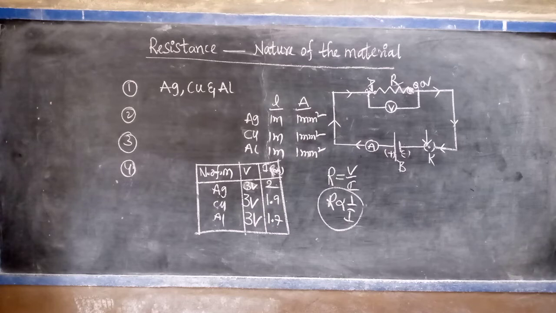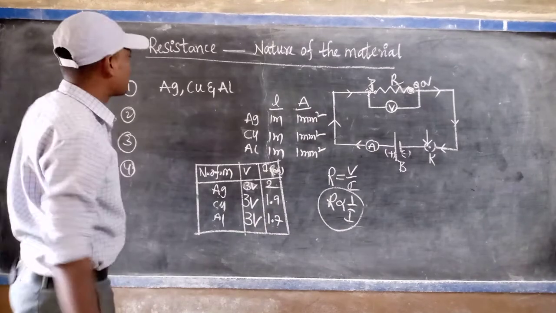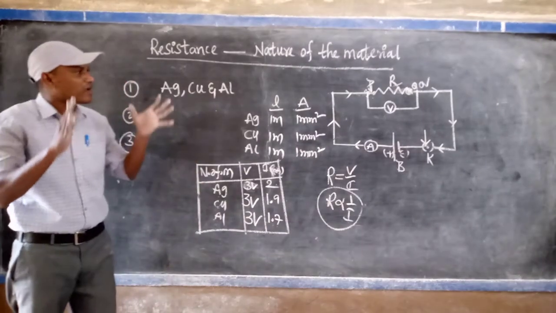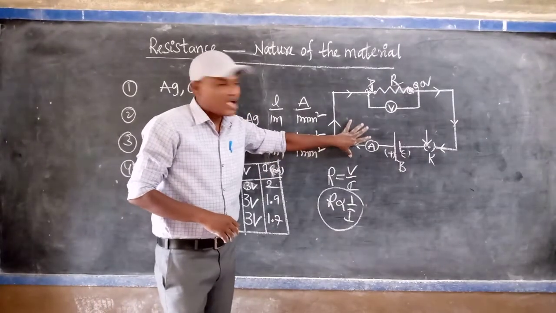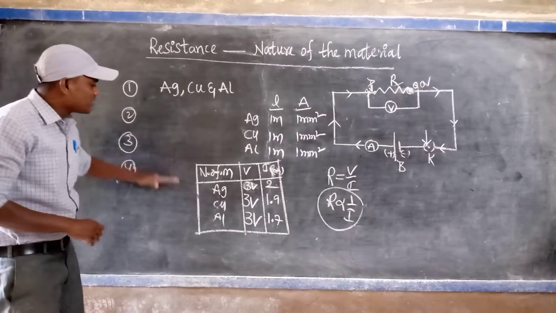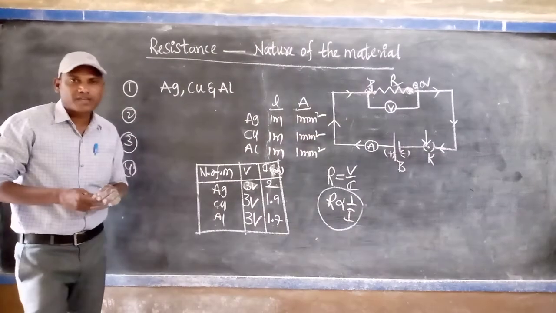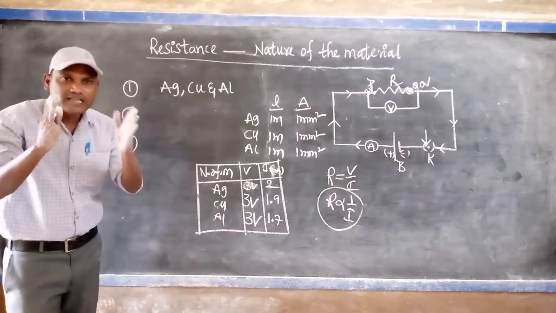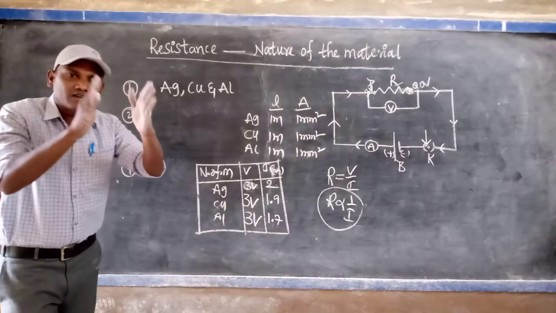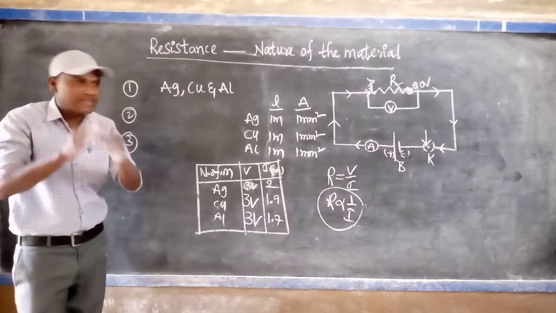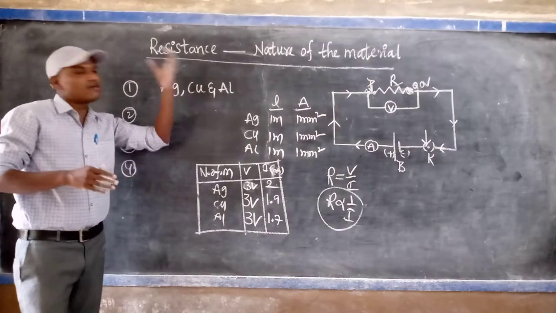Nature of the material. Once again, listen very carefully. How the resistance depends upon the nature of the material means, first of all, you draw this diagram. After drawing the diagram, the points which you can write are: First point. First of all, we take three materials of the same length and area of cross section, like silver, copper and aluminum.